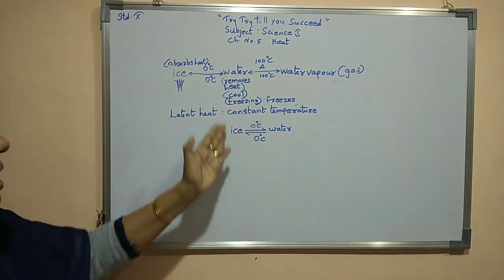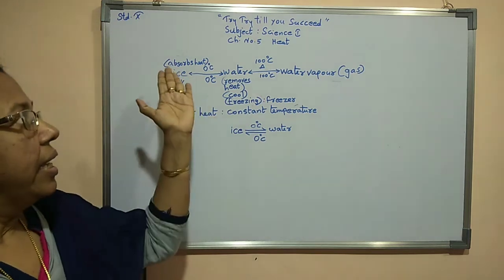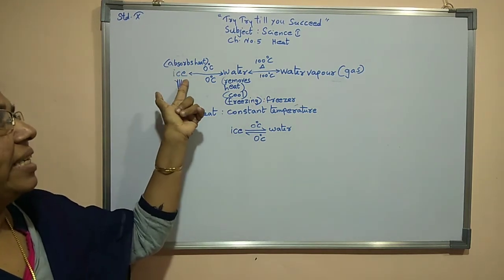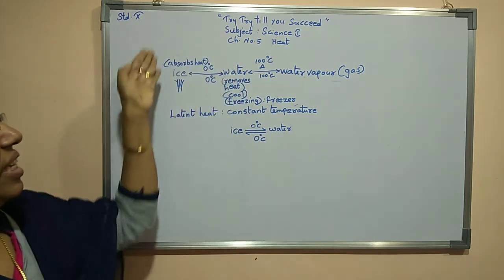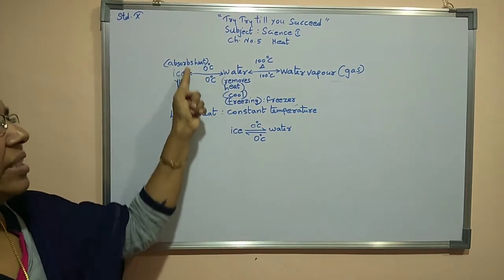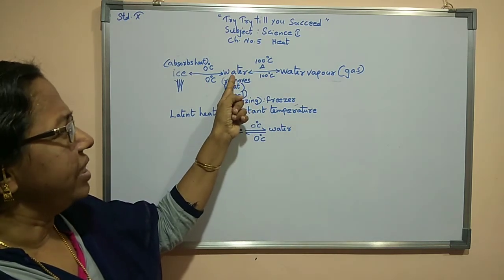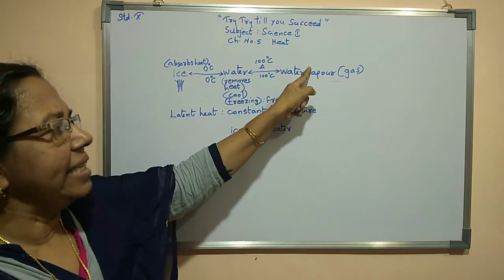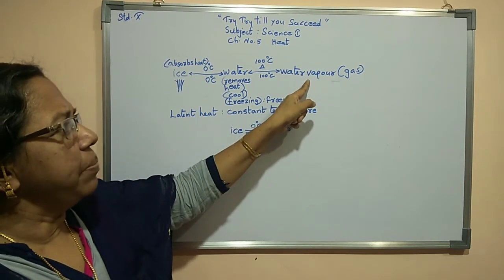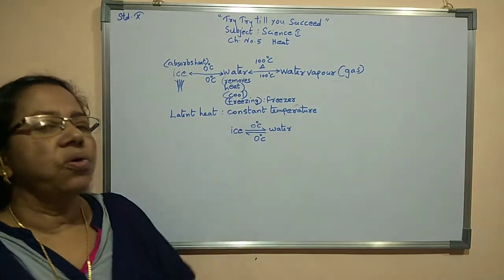So we can say that the constant temperature at which a substance, a solid, changes to liquid and a liquid changes to solid. Again at a constant temperature a liquid changes to water vapor or gas, and at the same temperature gas or water vapor transforms to water.